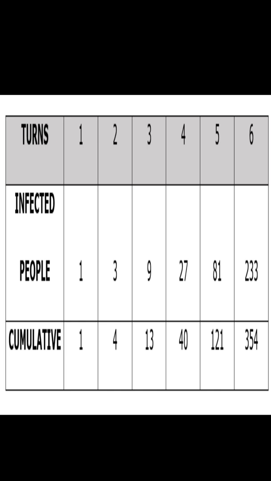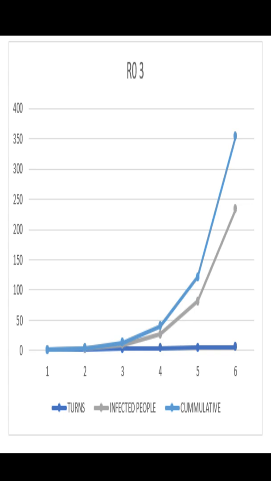Now, the first turn starts when the first person gets infected and starts infecting other people. The second turn starts when those other people get infected and start infecting more people. And this goes on. Now, let's see the chart form for that. This is a bit easier to see, as the lines represent how rapidly the number of infected people grows.